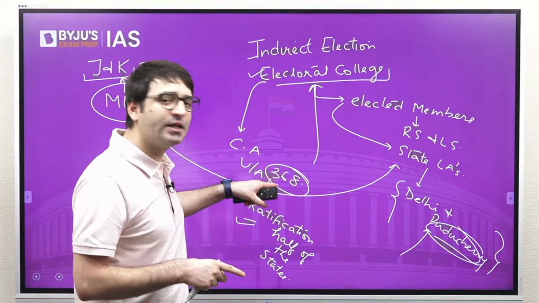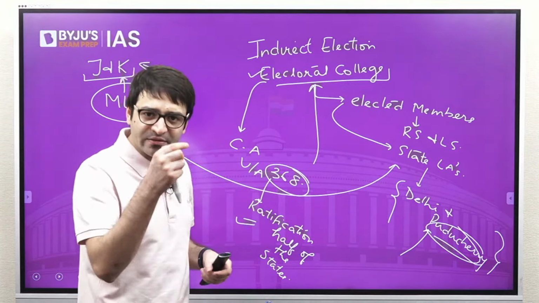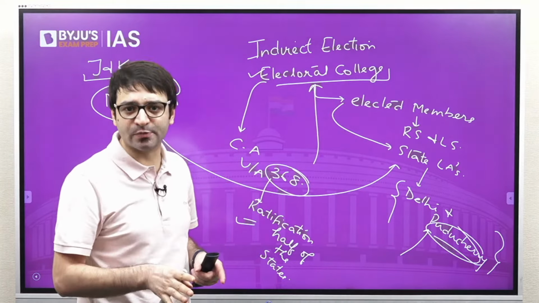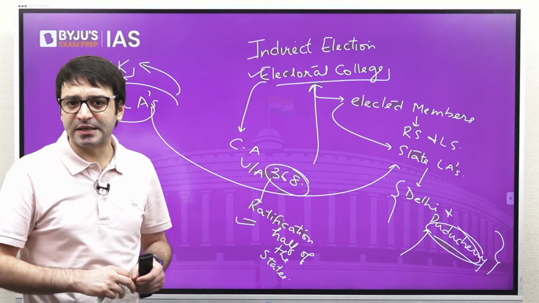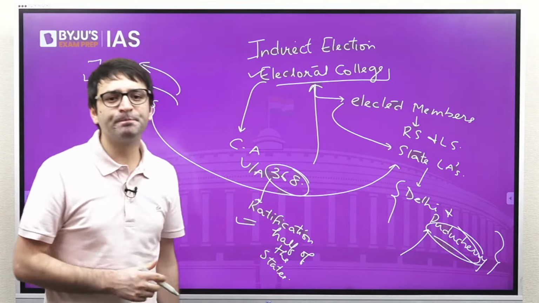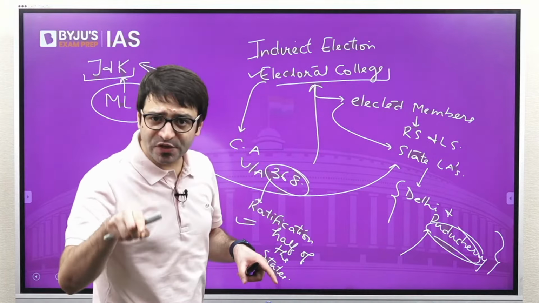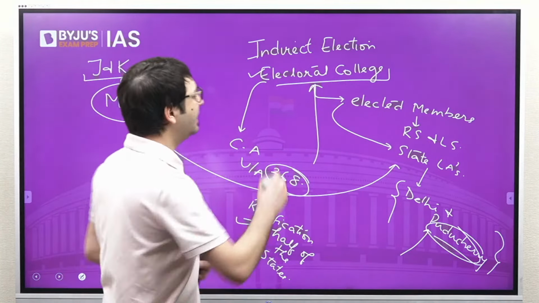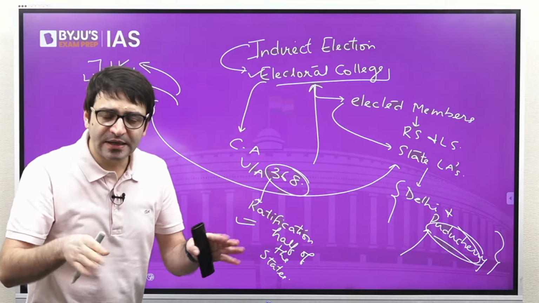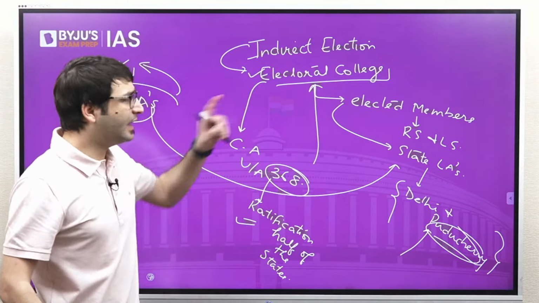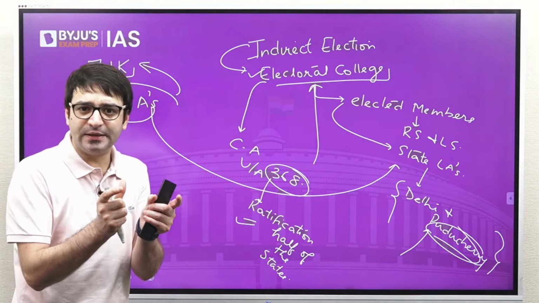For that you need to pass a constitutional amendment bill, and that too get ratified by half of the states as well. That is to be done if you want to include J&K MLAs as part of the Electoral College. So the President is elected by the people of this country, but not directly, indirectly. Indirectly through their representatives. And where are these representatives? In the Electoral College. And what is the Electoral College's composition?